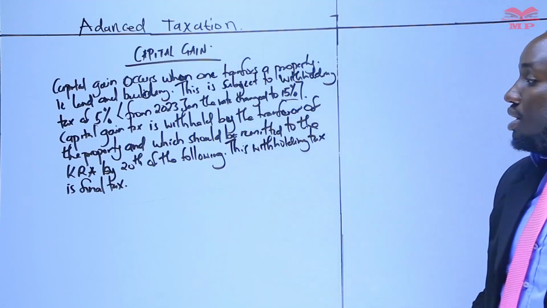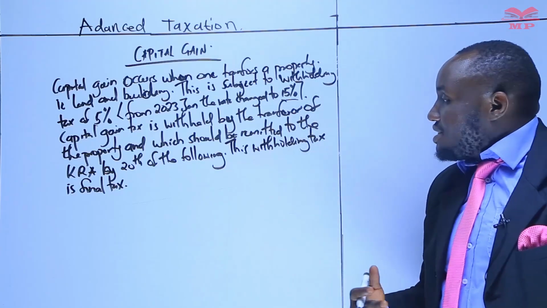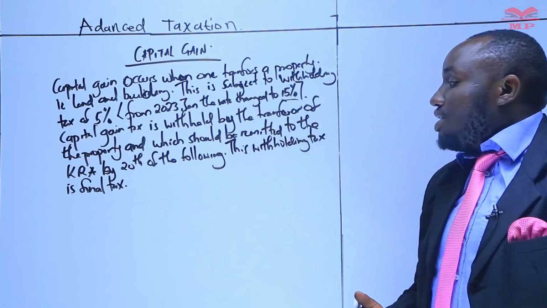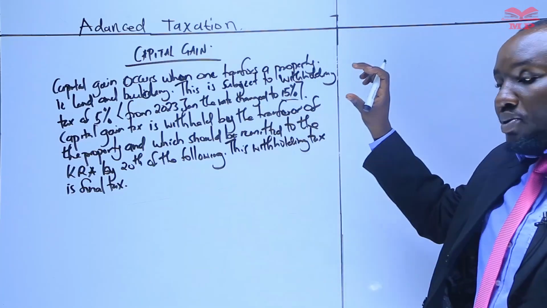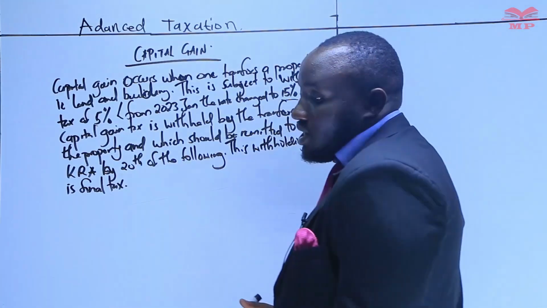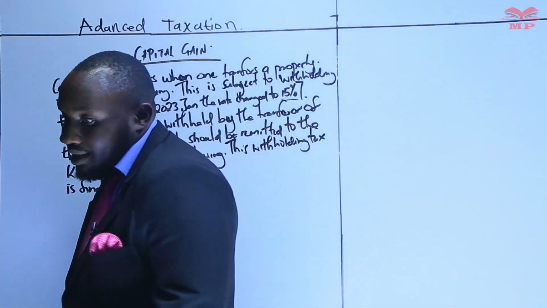This is different from real estate. When you talk about real estate, and companies that are involved in selling of land, that is treated as business. But this is basically on transfer of property. So the 15% should be final tax.